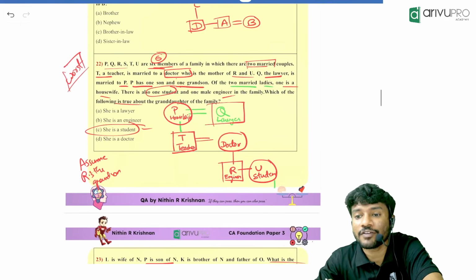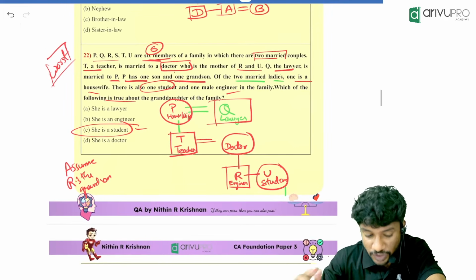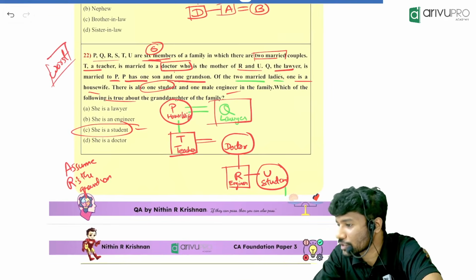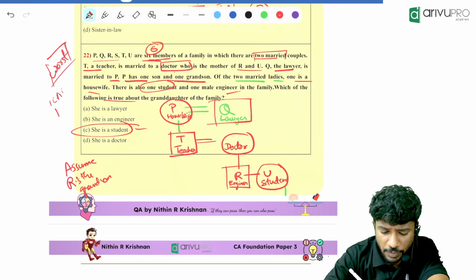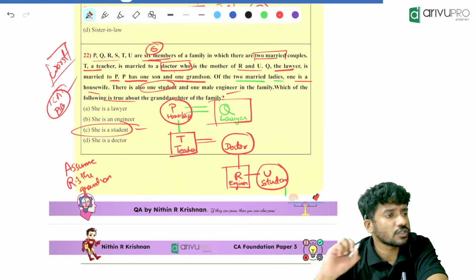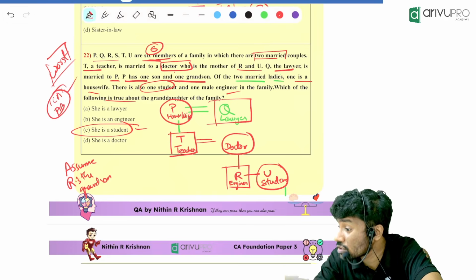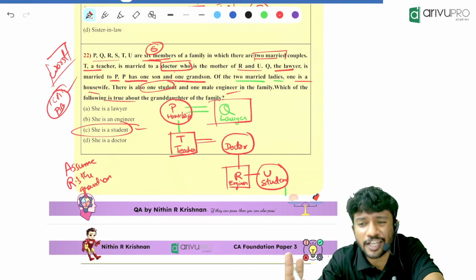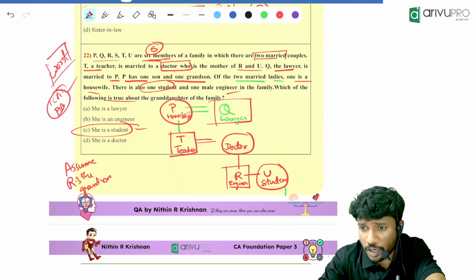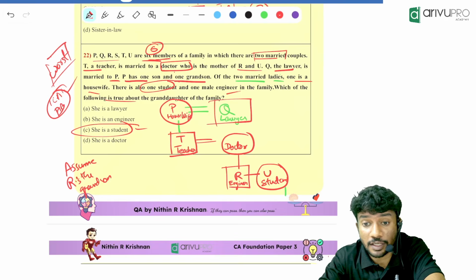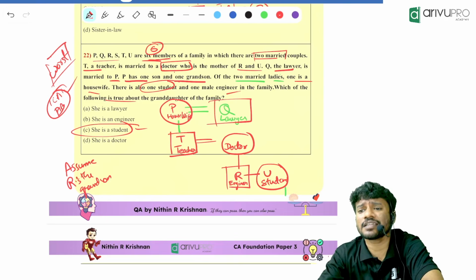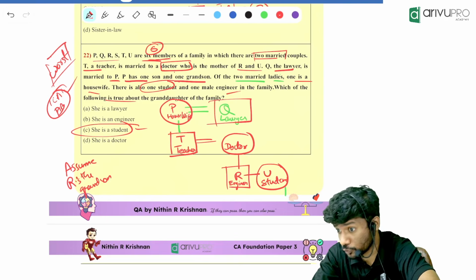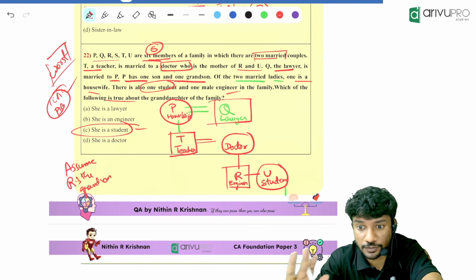I hope everyone understood this question. This is the worst question they can ask in your examination, and it is an ICAI module question, from the ICAI additional question bank. It's a very interesting question. Whenever a question is too complicated, you can connect everything and go with the answer accordingly. I kept all the details of this question because they can ask anything in the future.